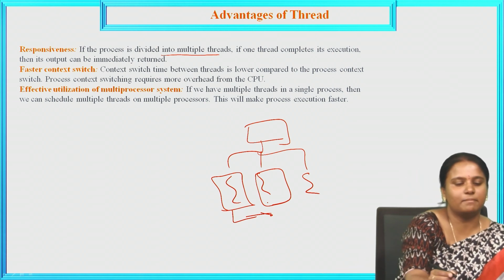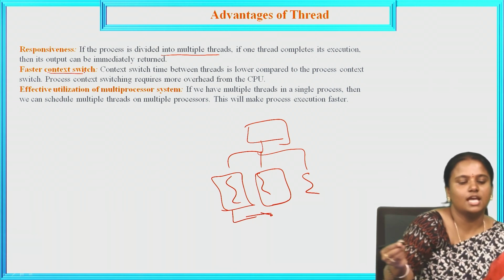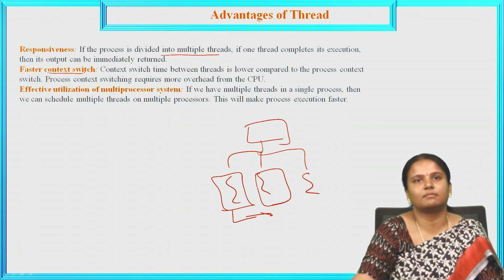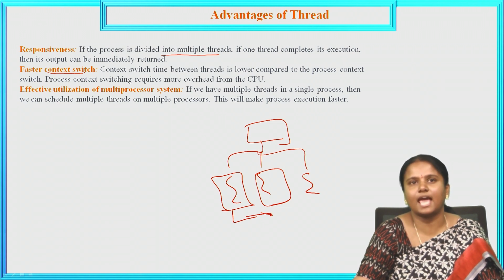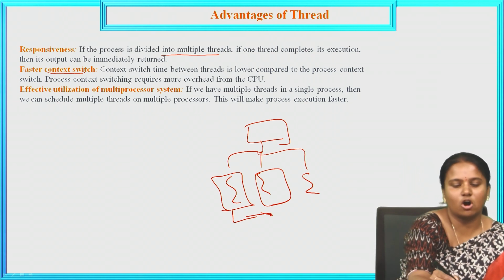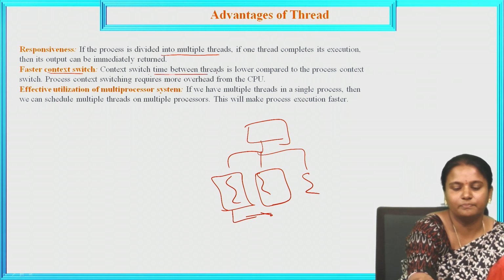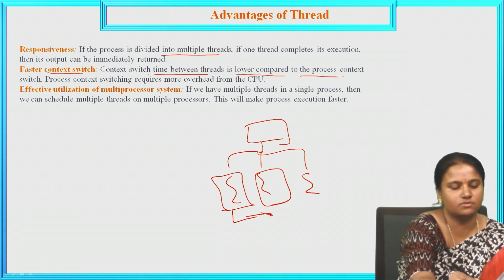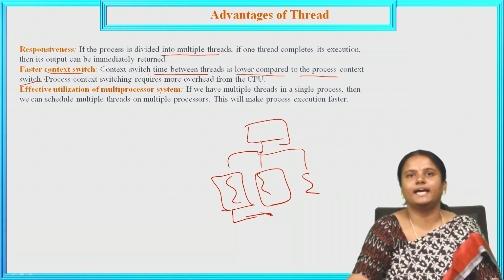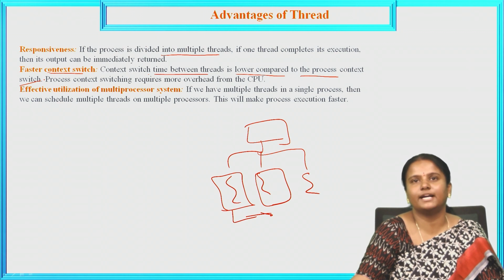Next, what do we mean by faster context switch? Context switch is the releasing of the first and then the second being executed. That is what a context switch is. Here the context switch time between threads is lower compared to the process context switch.